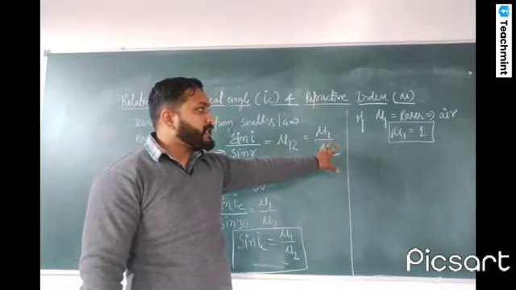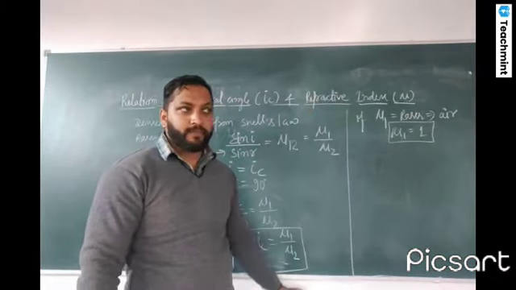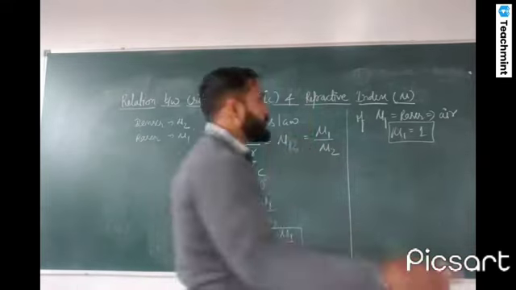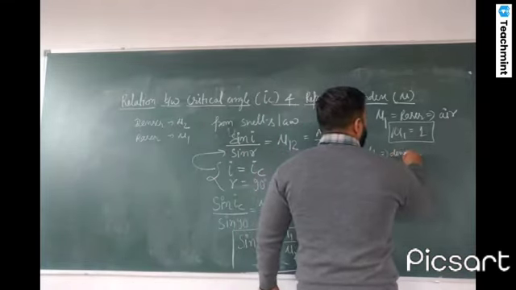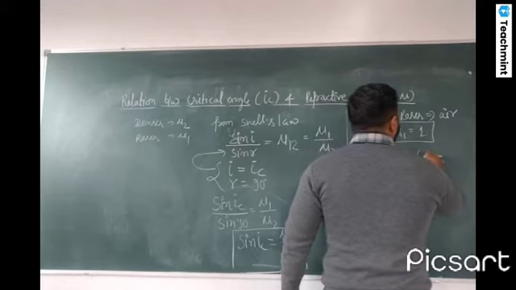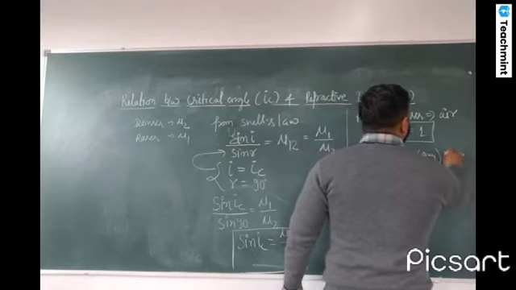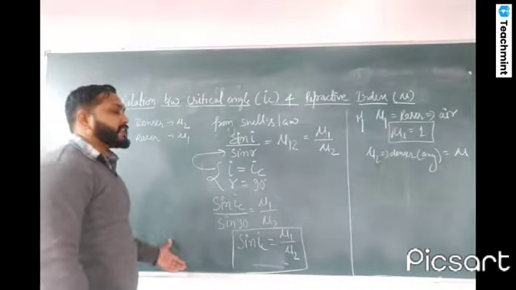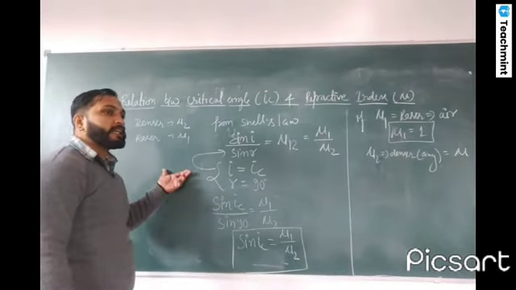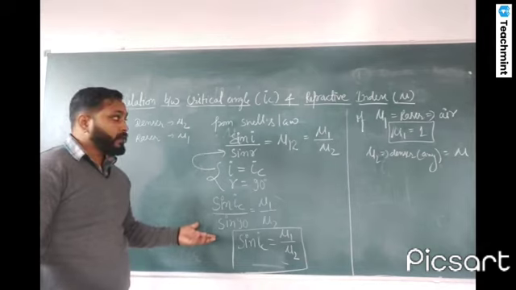So if we consider that air is the rarer medium and the denser medium, mu2, can be any medium. We know that when the light is traveling from denser to rarer, only then will we get TIR.